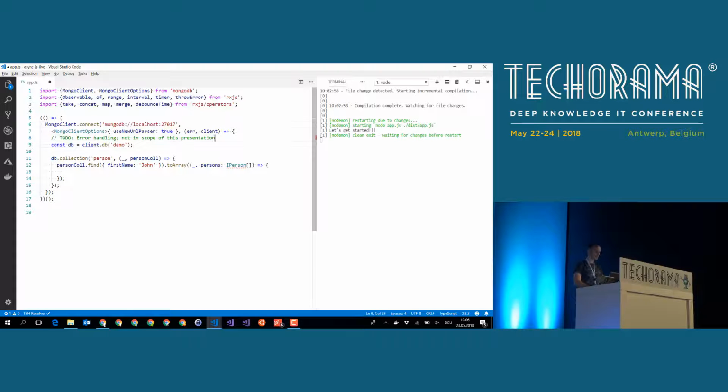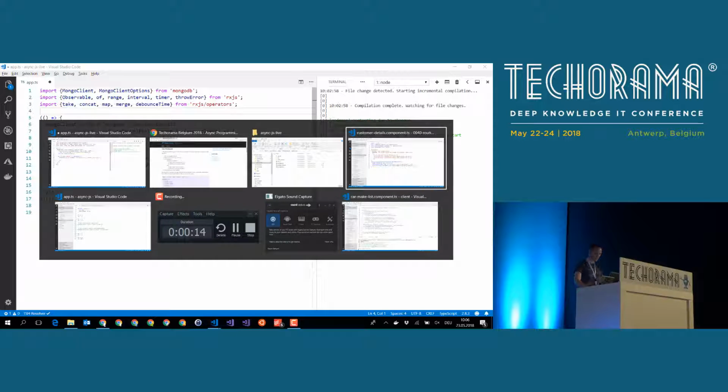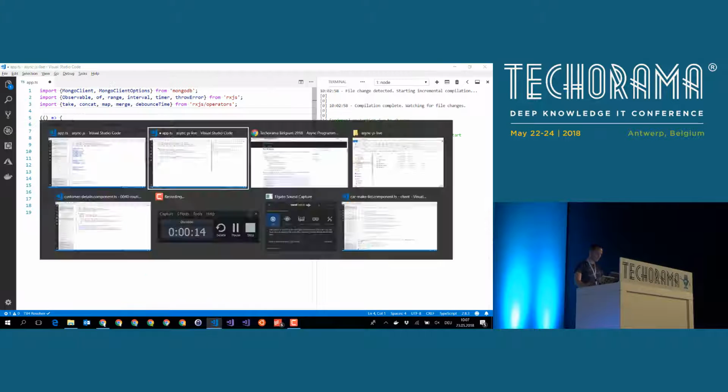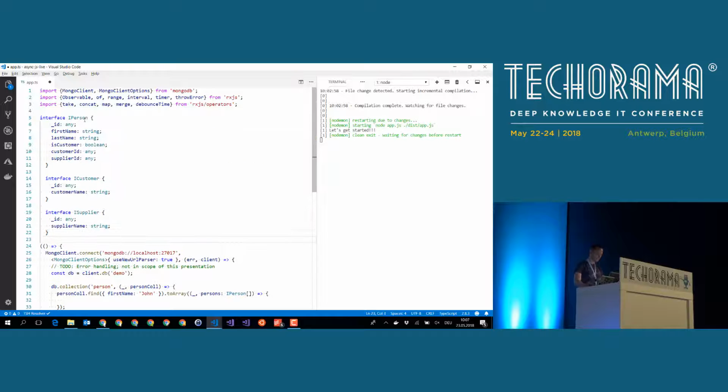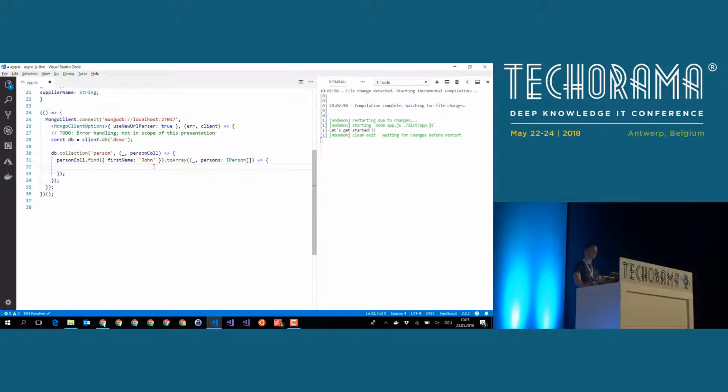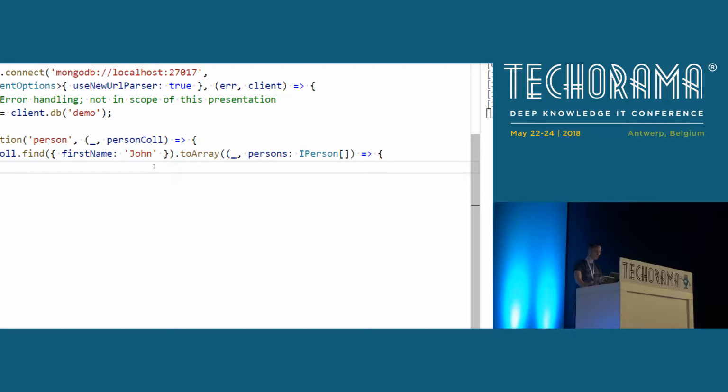Let me quickly copy in some interfaces, so we have some IntelliSense here. By the way, of course, I provide you with all the samples, so if it's too fast and you want to dive deeper into the code at home, that's absolutely no problem. At the end of the session, I will give you a link to my blog. There you can find the sample code, and you will also find the recording of this session, so you can recap what you saw here. Let's go back to our example.